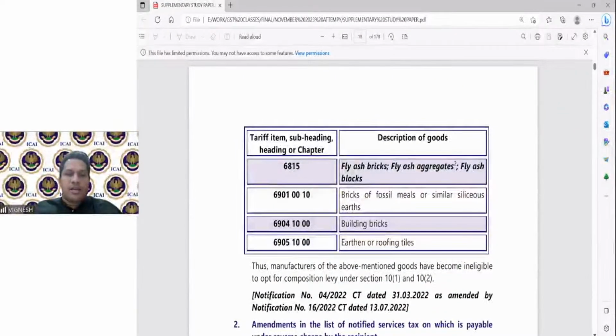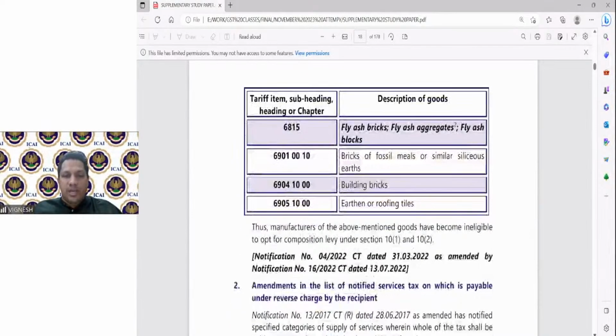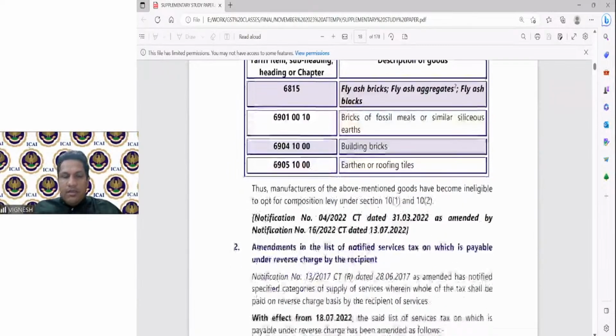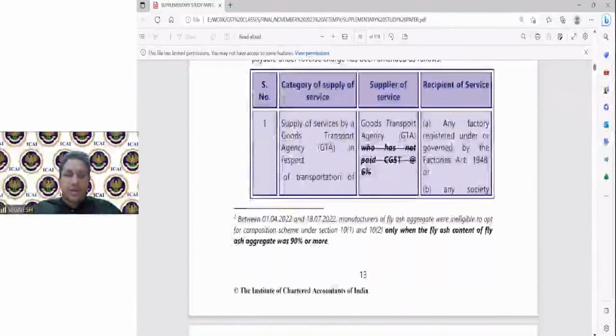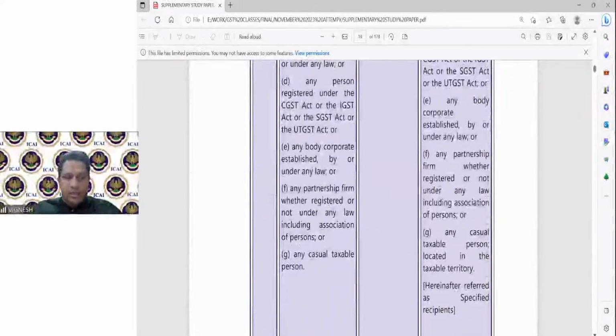Some more products were added. What all products are added? Fly ash bricks, bricks of fossil meals, building bricks, earthen or roofing tiles. Okay, these are all added to it. Again, only manufacturers cannot go for this one. Then these amendments in reverse charge we have covered, where the 6% line was deleted. We have covered this already in our entire discussion.